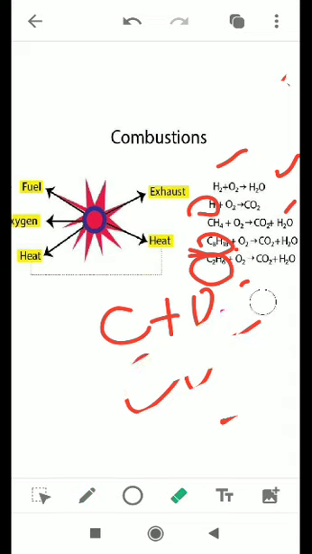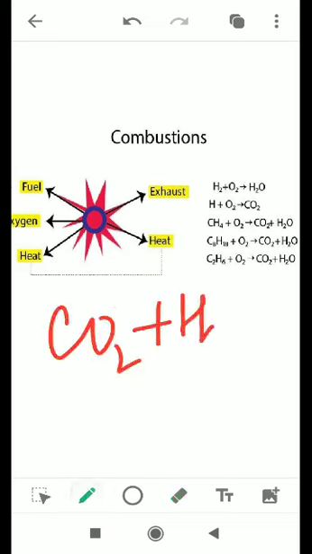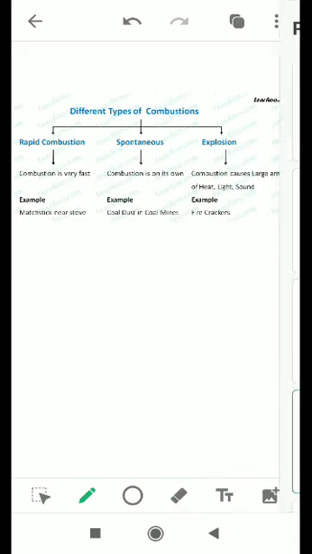So the products of combustion, or burning, are carbon dioxide and water vapor. In addition to this, there is light and heat. This triangular sign is the sign of heat. Light and heat. Okay. Let us see the next slide. In this we will study the types of combustion.